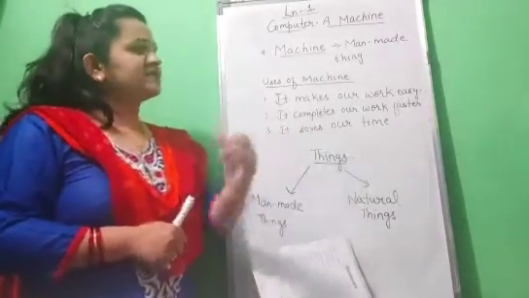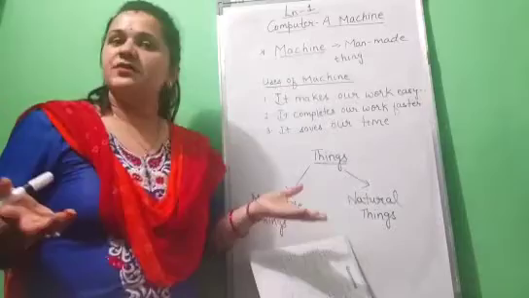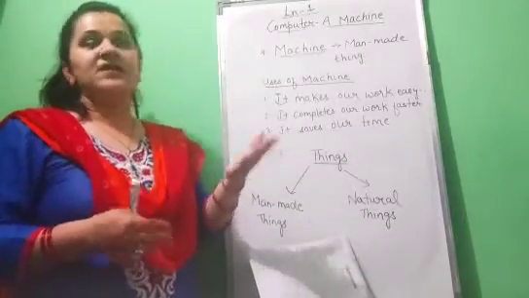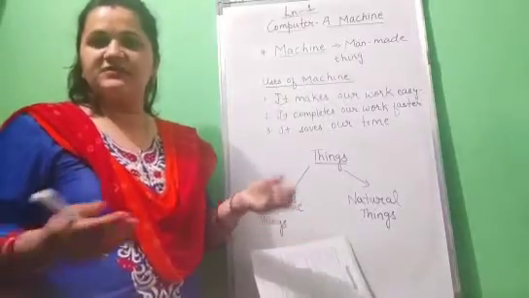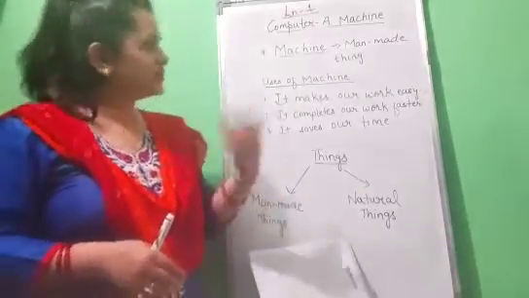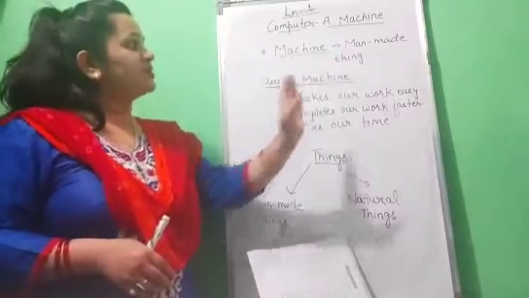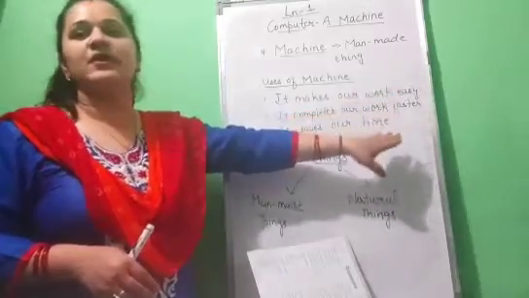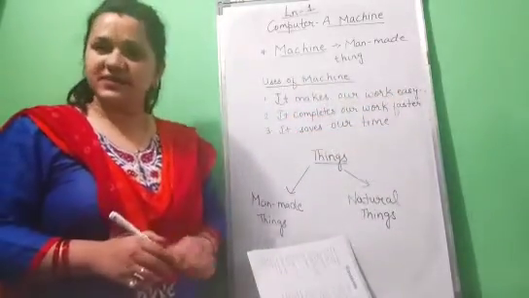Next, it saves our time. Obviously, when we do work faster, it saves our time, meaning we use less time. So with the help of a machine, we can work easily, we can work faster, and it also saves our time.